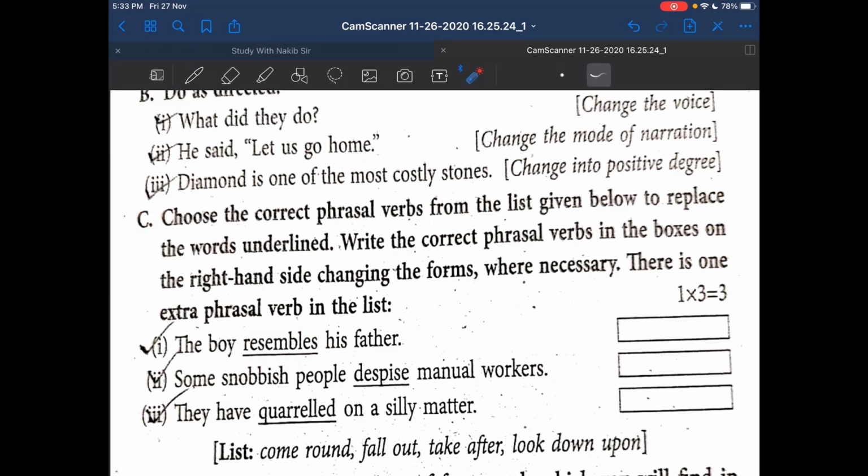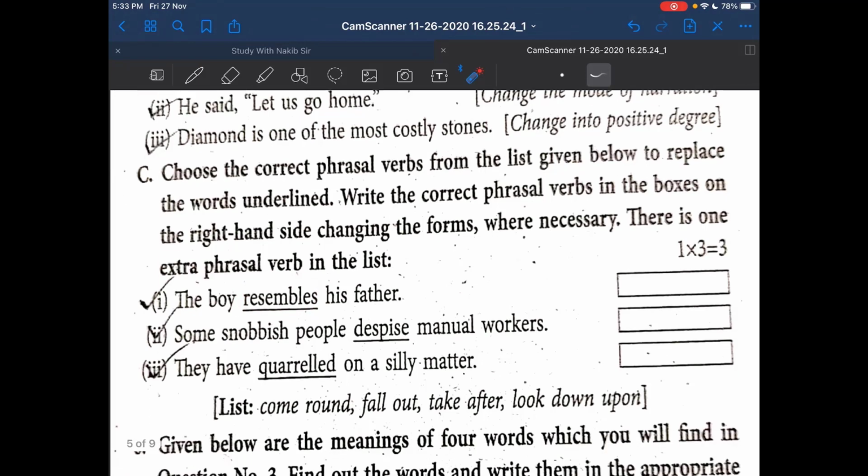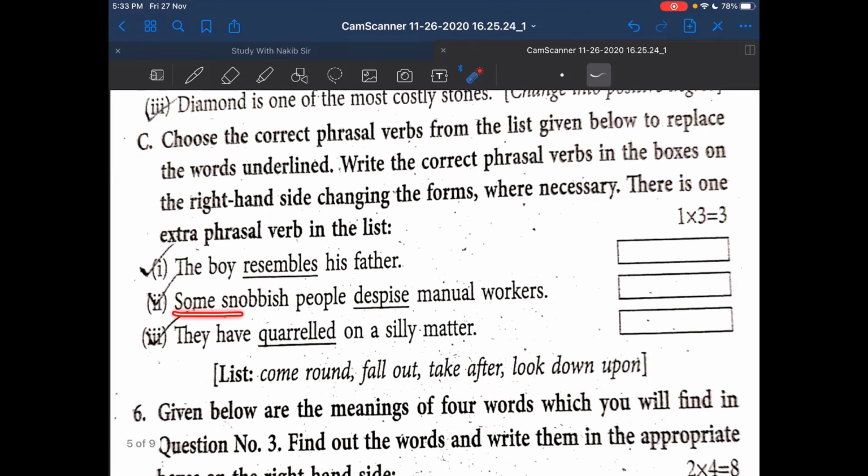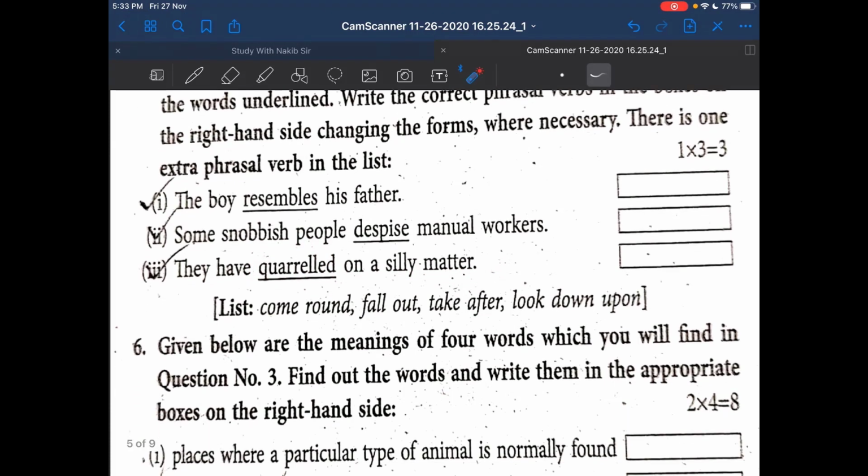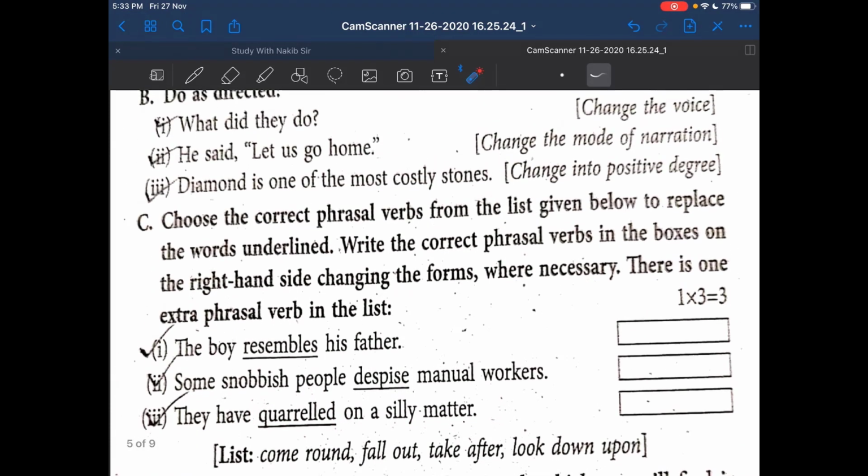See the first question. The boy resembles his father. The underlined word is resembles. And the second question, some snobbish people despise manual workers. The underlined word is despise. And the third question, they have quarreled on a silly matter. So quarreled, this is the underlined word. So these are the questions. Now pause the video and do your work.